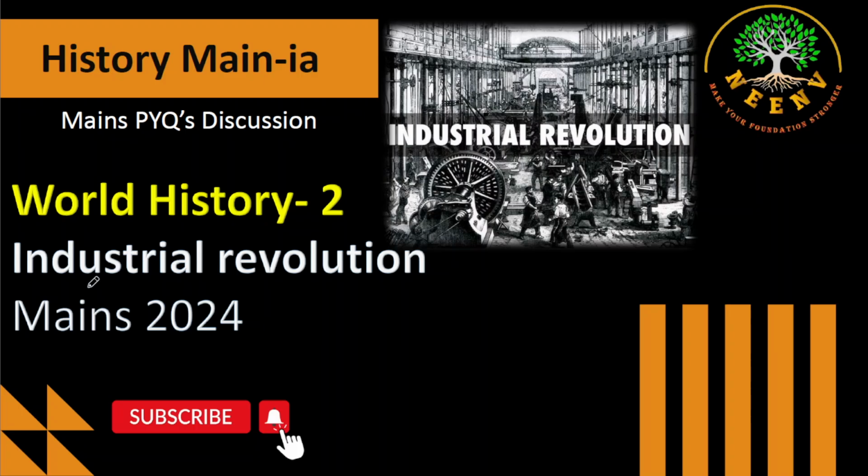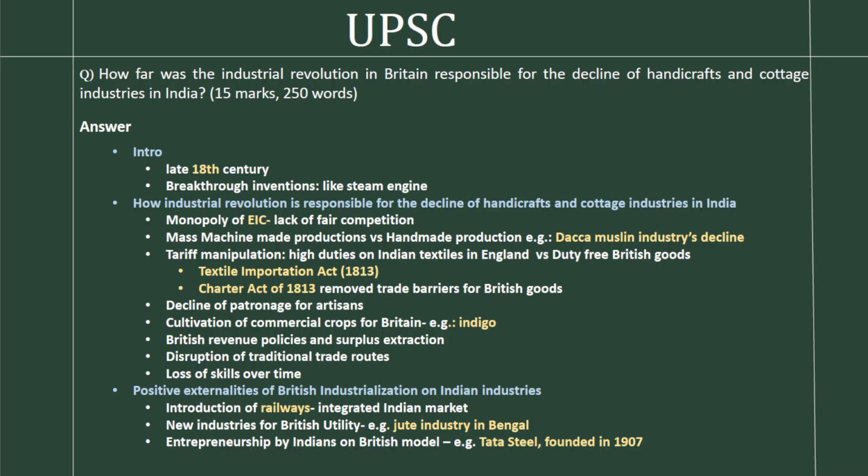The theme for today is Industrial Revolution. It's a theme from world history, and the question goes like this: how far was the Industrial Revolution in Britain responsible for the decline of handicrafts and cottage industries in India? It's a 15-mark question for 250 words.